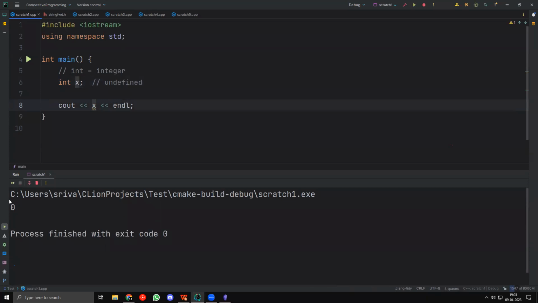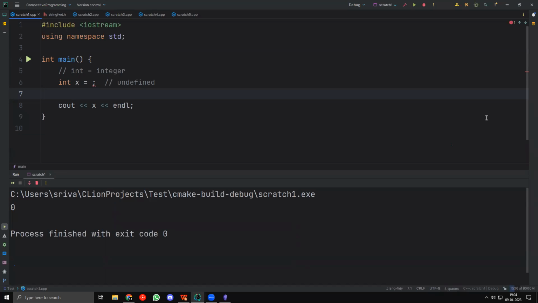But when you actually submit it somewhere, you will probably have an error, a runtime error or wrong answer or something like that. So generally don't leave it undefined, always set it equal to some default value, or you should take input immediately. We'll come to input later.